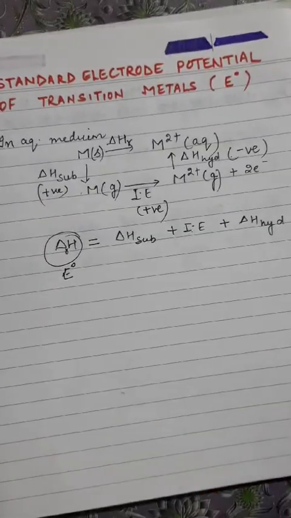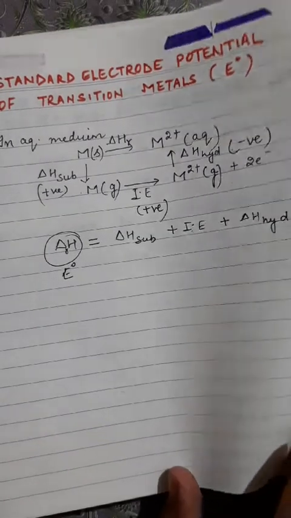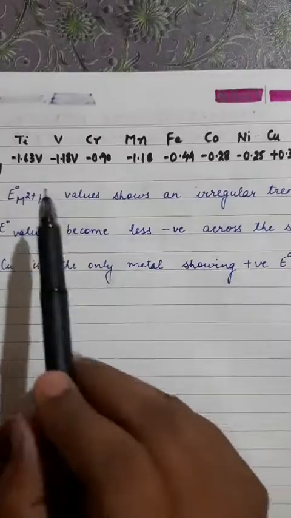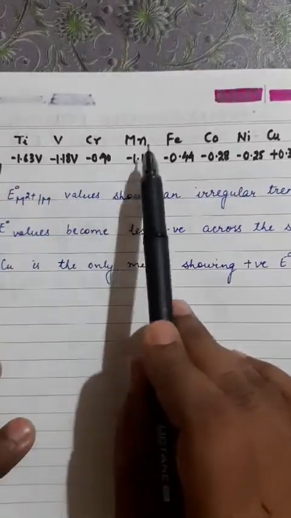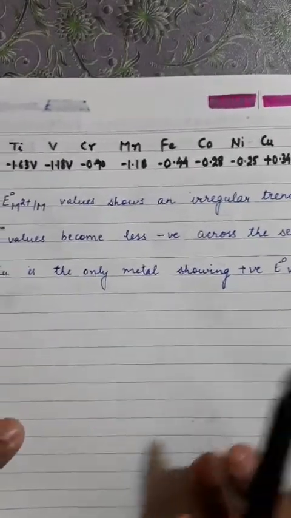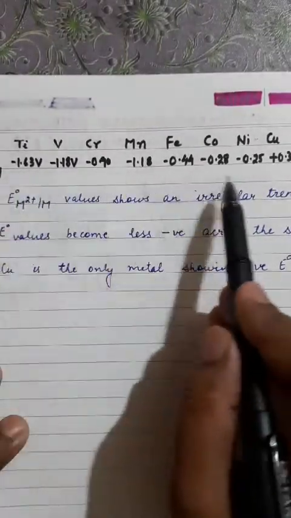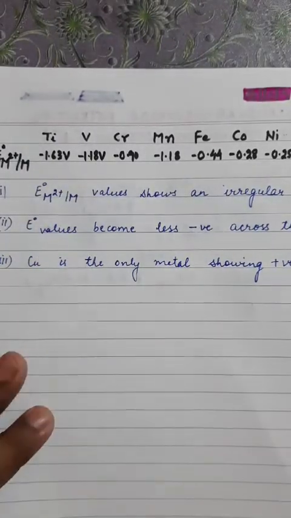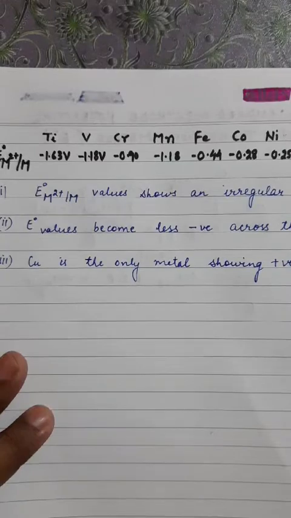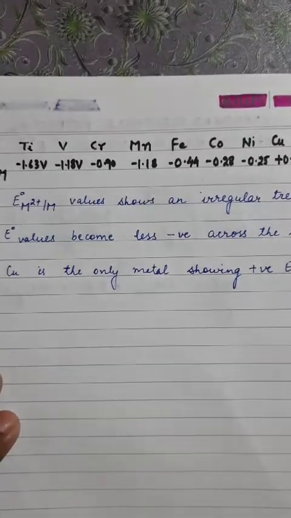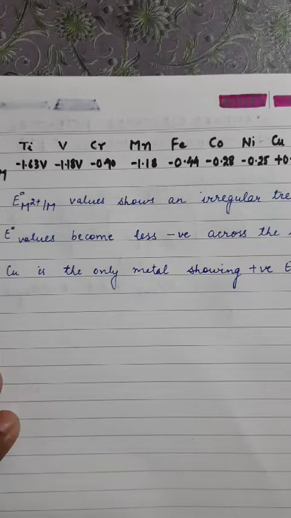Now let's see the trend in the first transition series of metal ions. Just check this out: titanium, vanadium, chromium, manganese, iron, cobalt, nickel, copper, and zinc. Now just check their electrode potential E° M2 plus to M values. The first point is that E° M2 plus to M shows an irregular trend on moving across the first transition series.